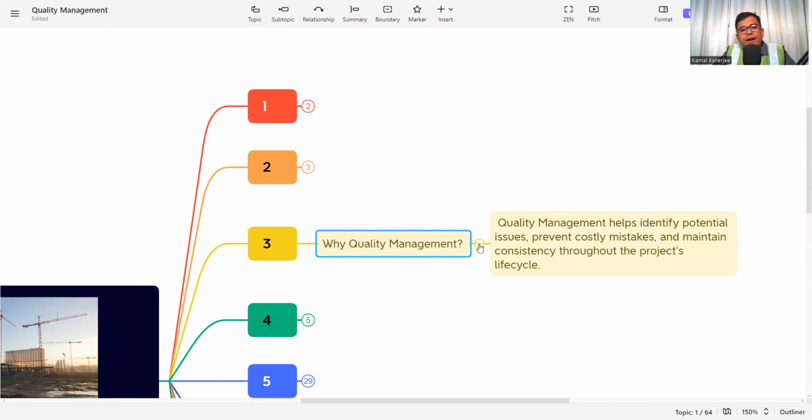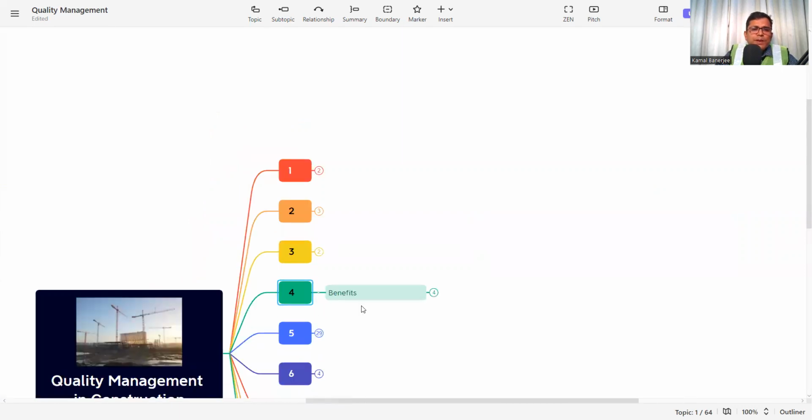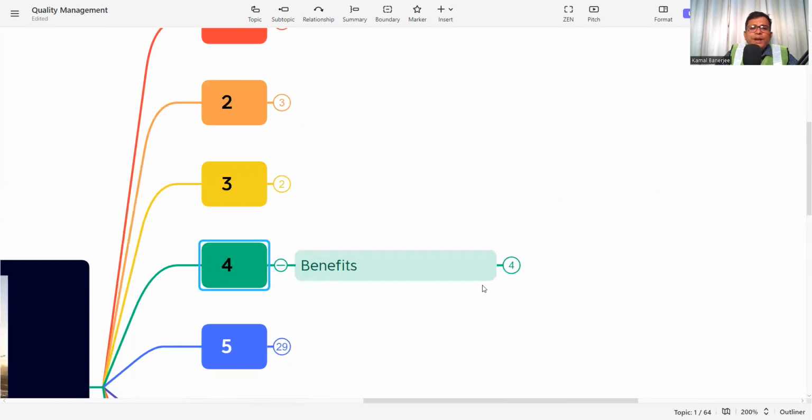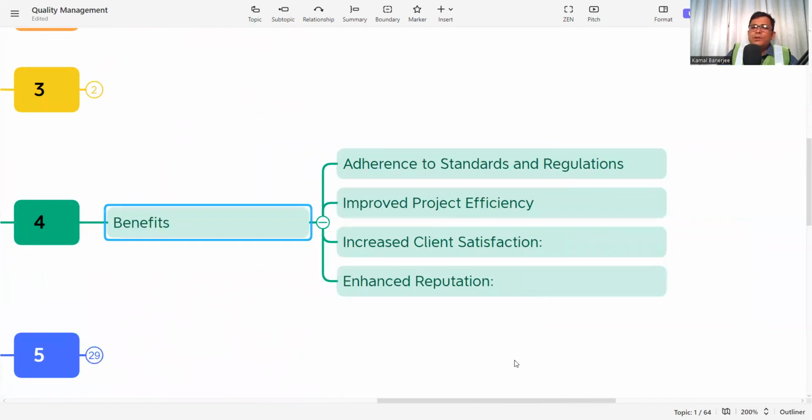So these are the reasons why quality management is required in a company or any project. The next is benefits. What are the benefits of a quality management system? The quality management system, we said, ensures adherence to standards and regulations. As we discussed, the set standard and regulation is followed and the product is delivered as per that requirement.